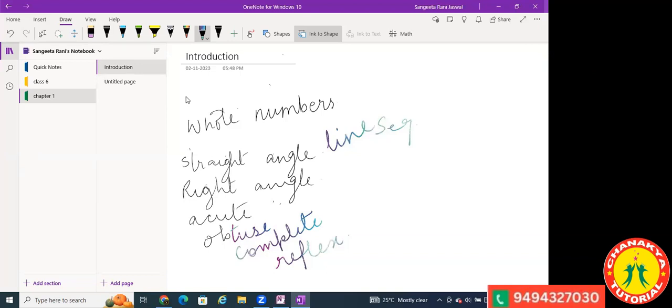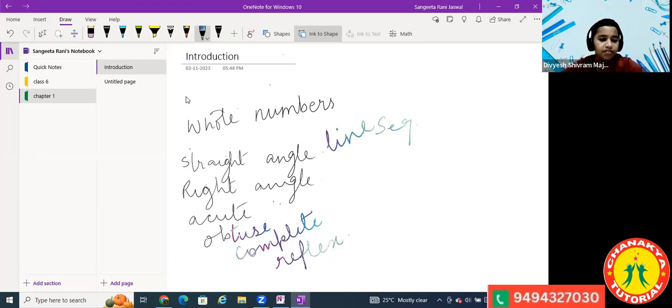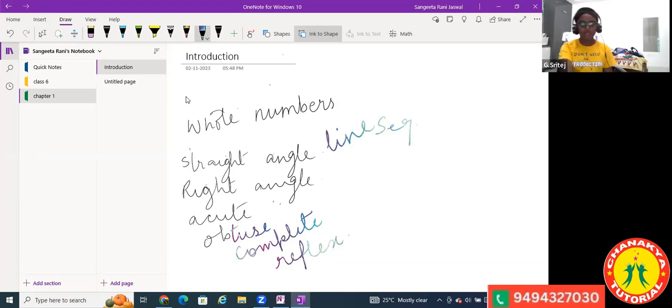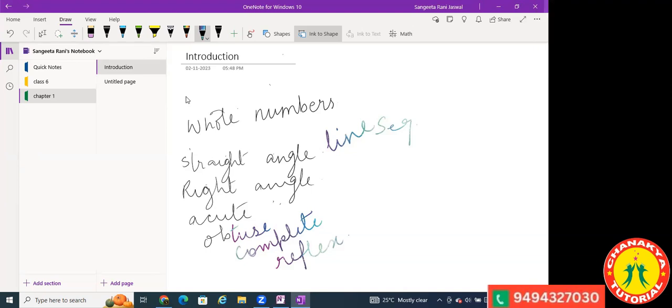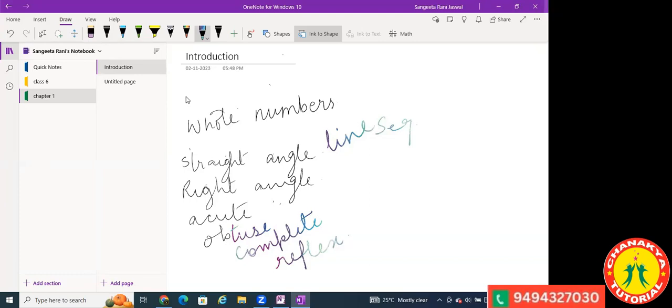Okay, and what is a ray? Ma'am, a ray has one point and goes to infinity on the other side. It has a point and moves endlessly. Yes, very good. It starts from a point and moves endlessly. Can you give me any live example of a ray? Light rays, sun rays, sunlight. This is what I wanted to hear. Very good. Very nice.